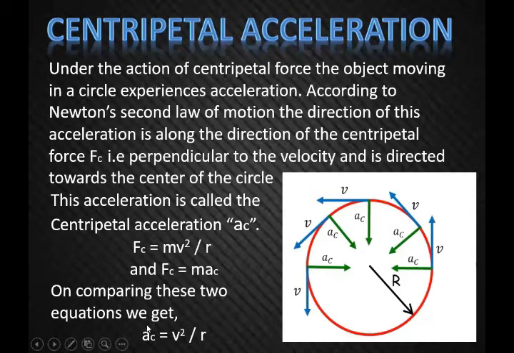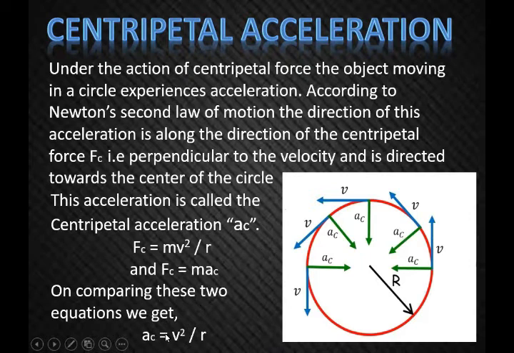So we can say centripetal acceleration of an object moving in a circle is directly proportional to the square of the velocity and inversely proportional to the radius of the circular path.